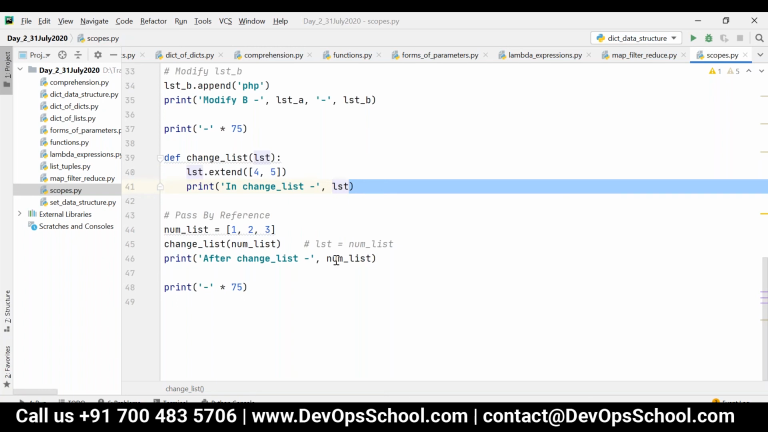I forgot what extend was doing. I forgot that one. Extend means each and every element will be added to the list. Oh, okay. Yeah, right.